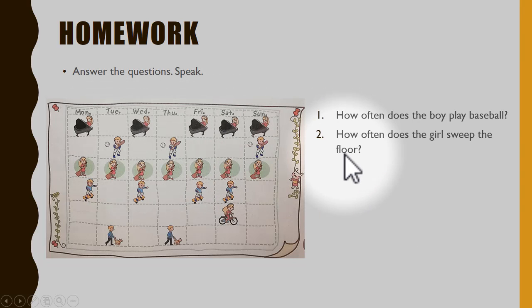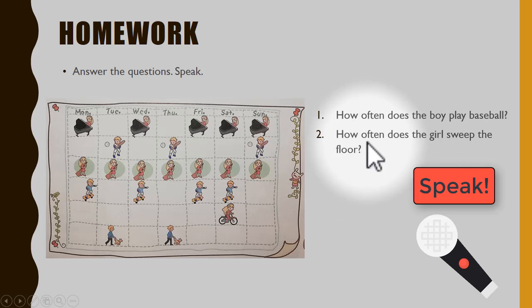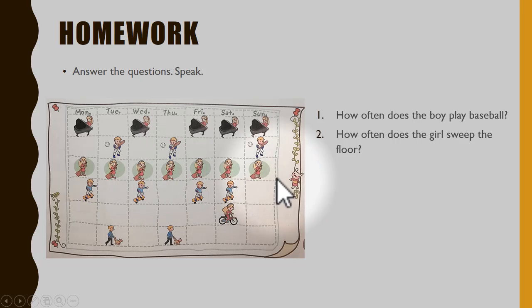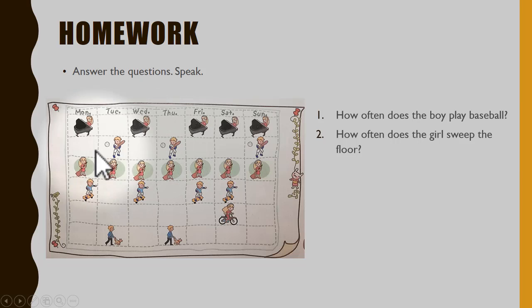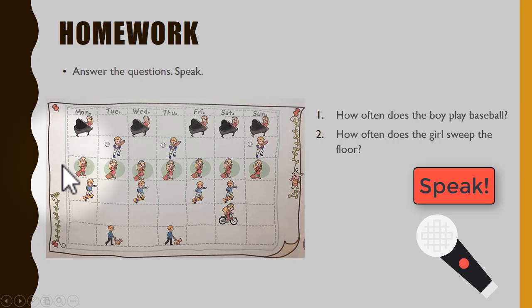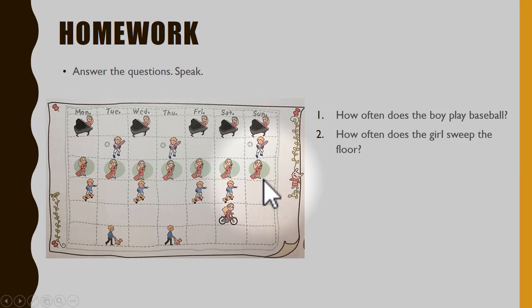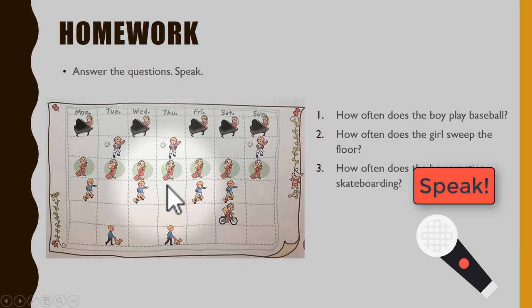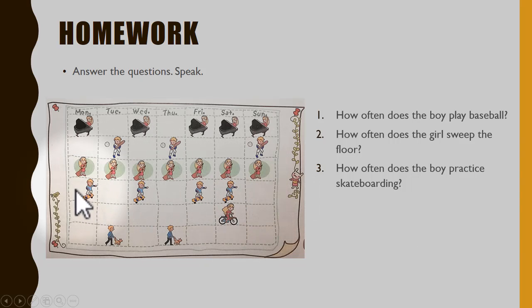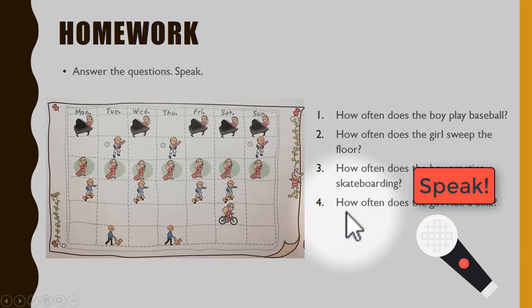Number 2. How often does the girl sweep the floor? Three. How often does the boy practice skateboarding? 4.